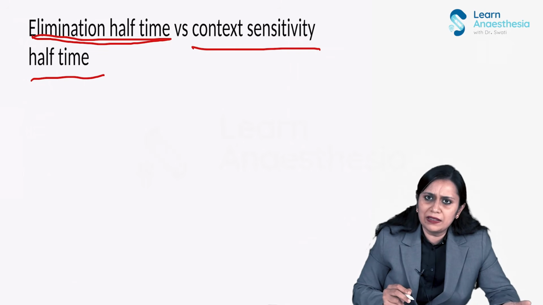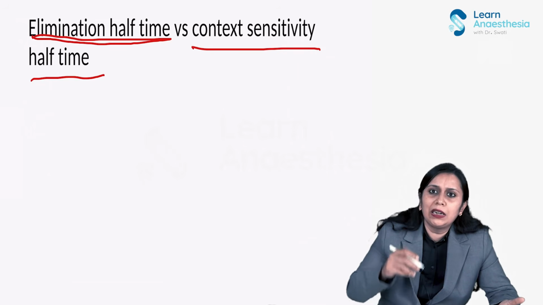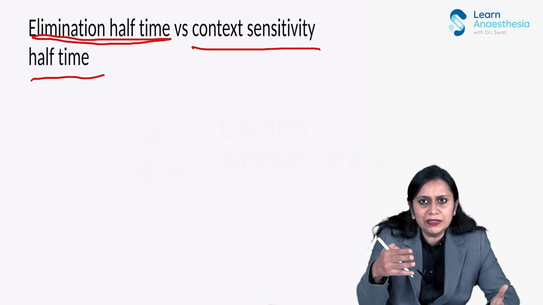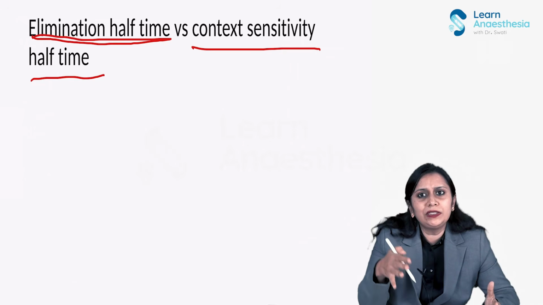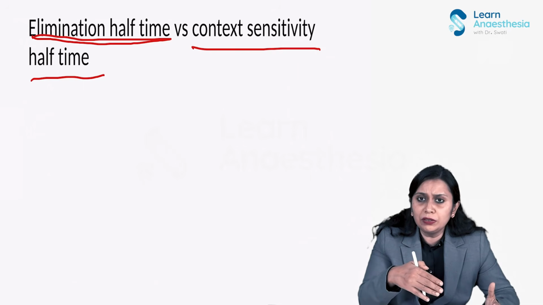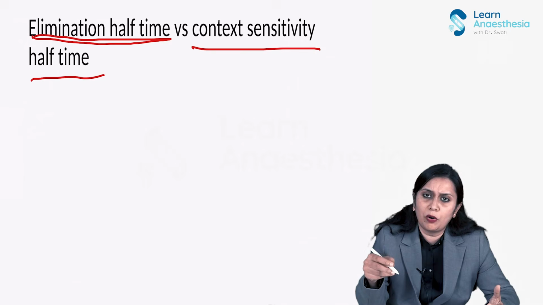What is context-sensitive half-time? Context-sensitive half-time is the time required for decreasing the serum concentration of the drug by 50%, considering its distribution in all the compartments of the body, right?